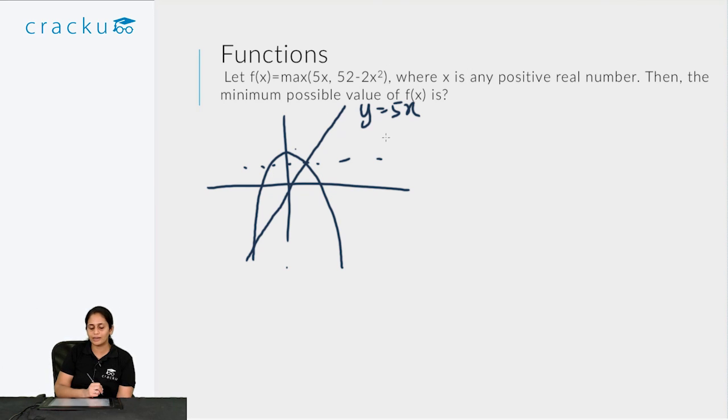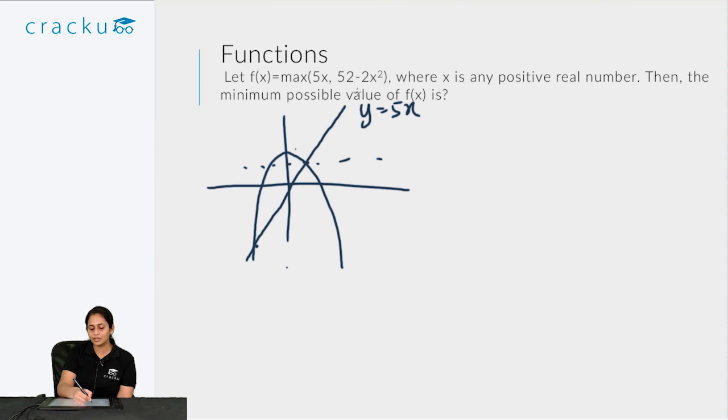So how do you find when this value is the right value? We will basically have to find when does it actually cross over. That is, when both values are equal, that is the point of crossover. Whenever there is a crossover, that would be the value at which the min or max is achieved. In addition to this, it is given that x is a positive real number. So even though we have two solutions here, only one of them is a valid solution, because x has to be a positive real number. So let's try to solve.